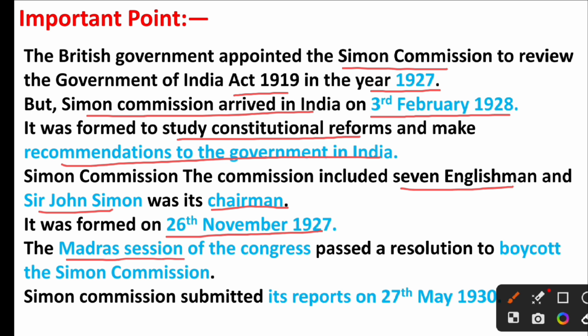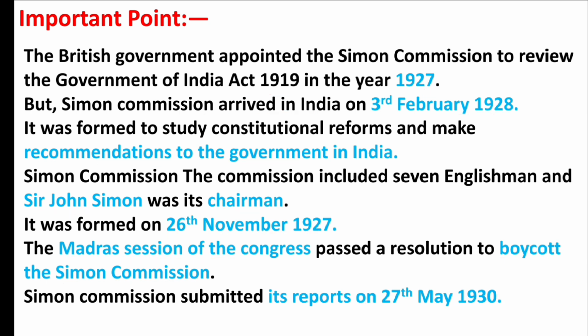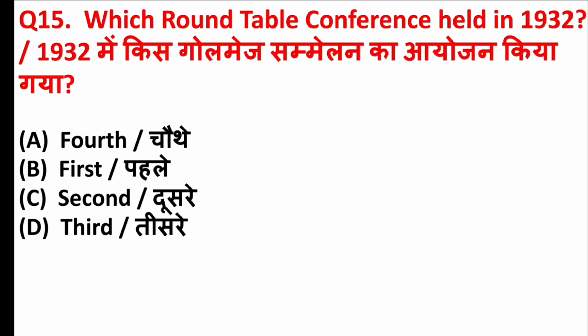The Madras session of the Congress passed a resolution to boycott the Simon Commission. Simon Commission submitted its reports on 27 May 1930. Which roundtable conference was held in 1932? Right answer is option D, 3rd.